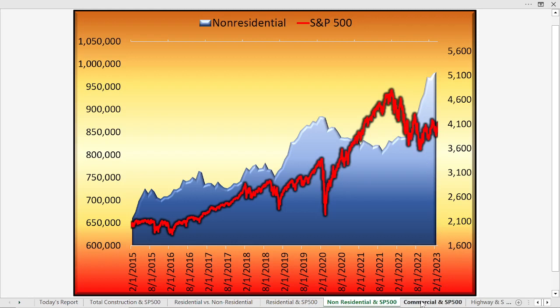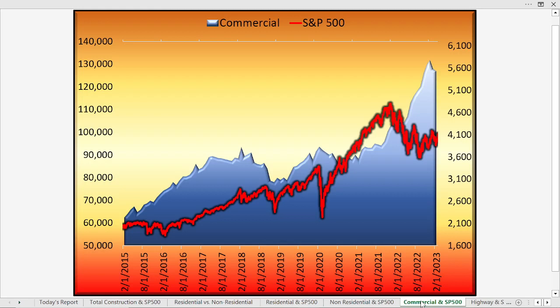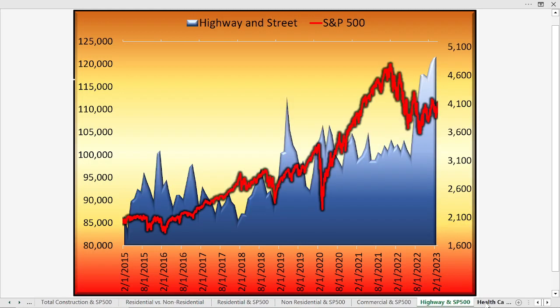We take a look at the commercial construction versus S&P 500. Again, a very large disconnect. Stocks are weak, commercial construction is strong. We see highway construction versus S&P 500. Highway construction goes up a lot over the past couple months. S&P 500 not so much.